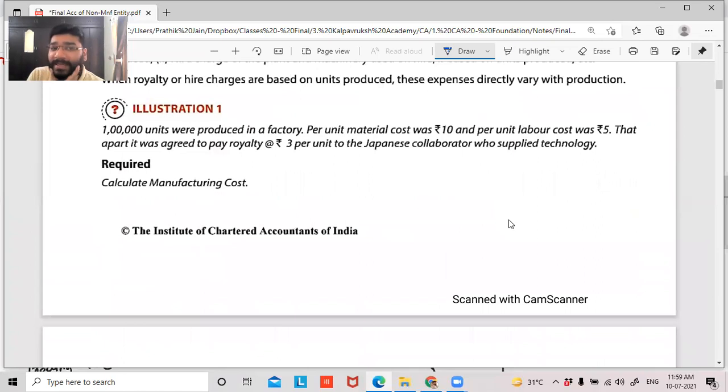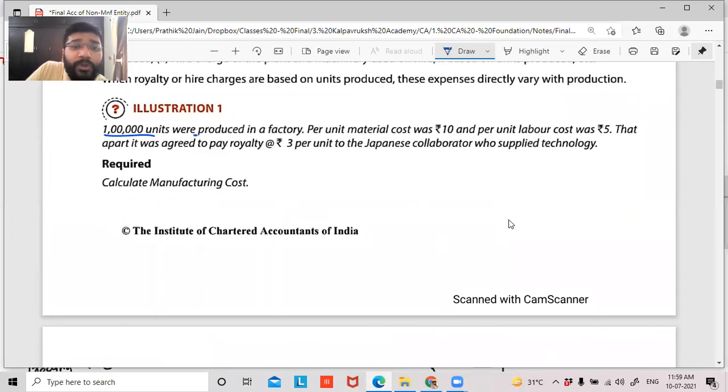Let's do one illustration. It says that 1 lakh units were produced, which means manufactured in a factory. Per unit material cost was 10 rupees. That is, I manufactured 1 lakh units. The per unit cost for the material is 10 rupees. Per unit labor cost is 5 rupees. That apart, it was agreed to pay a royalty of 3 per unit to the Japanese collaborator who supplied the